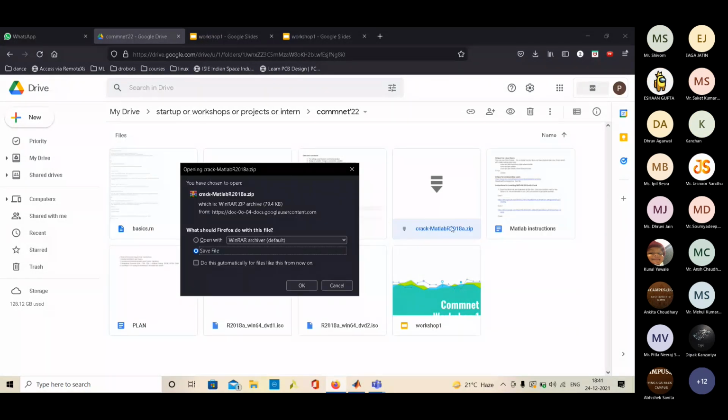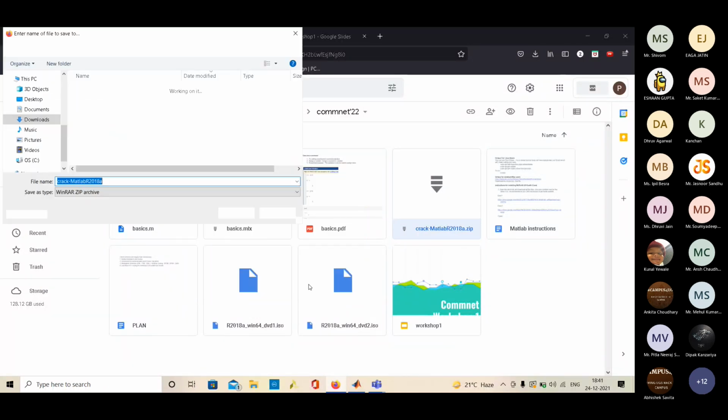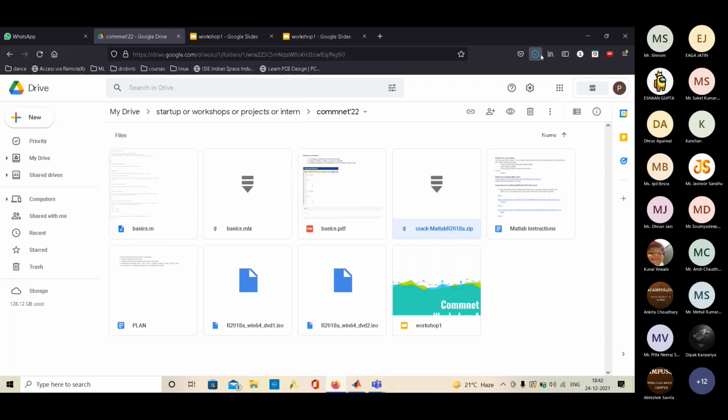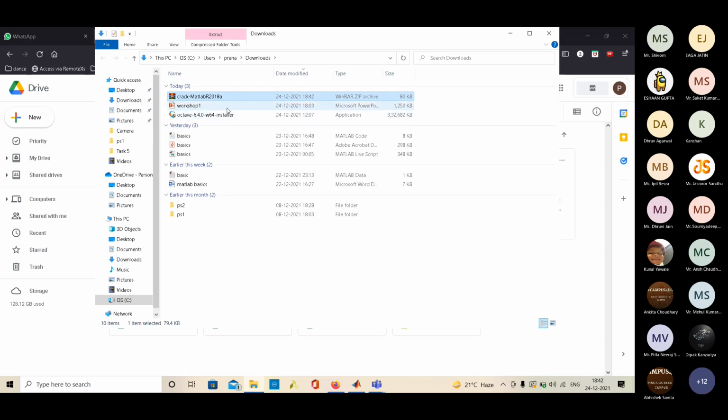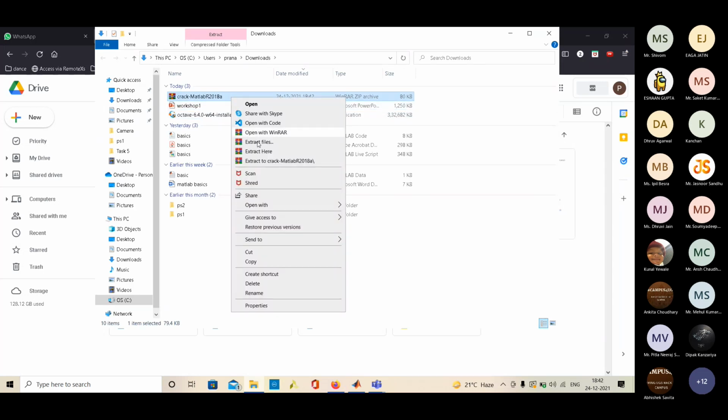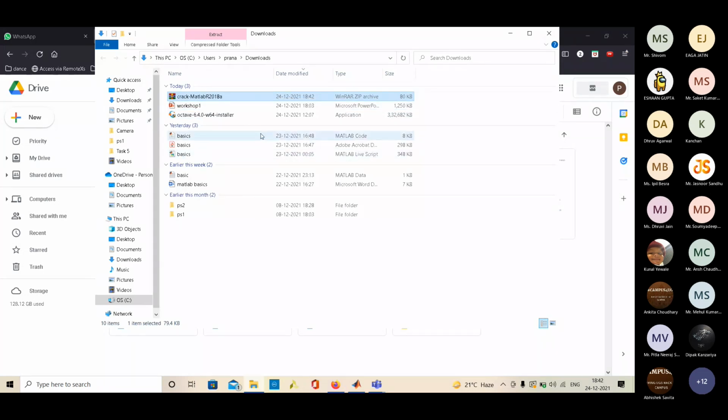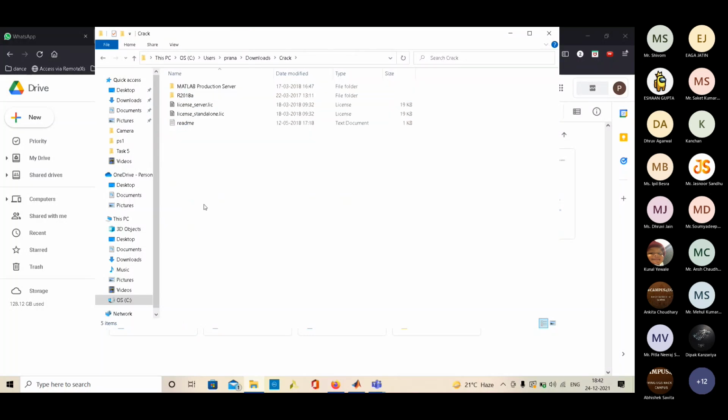This is the crack MATLAB R2018A. So we have to download this zip. Its link is given in the instructions. After that, we extract it. So this is a license server.lic, a license standalone.lic. So this is the license key that you have to use.